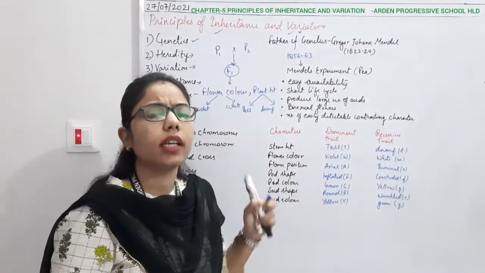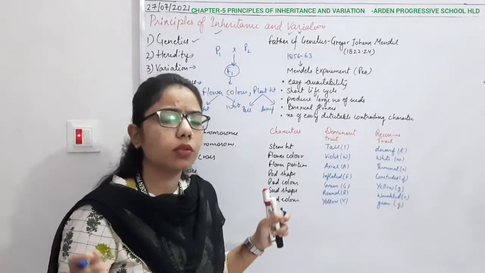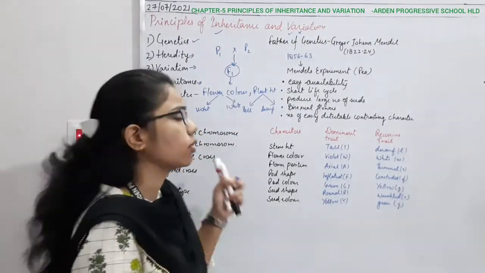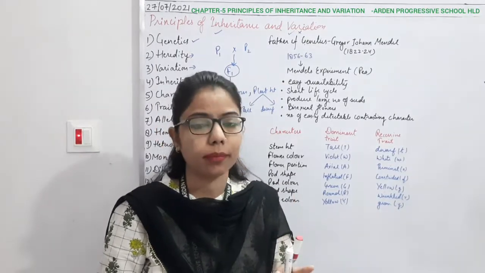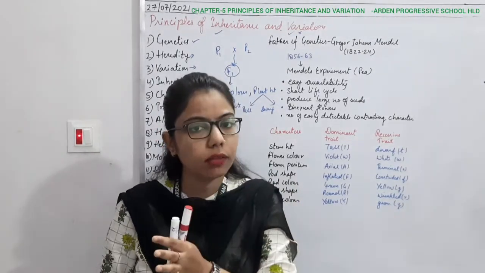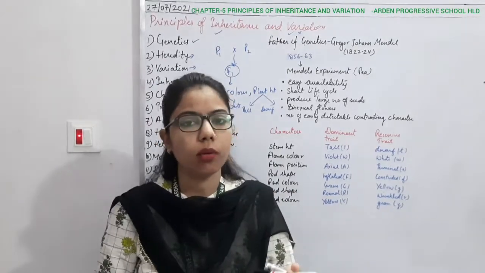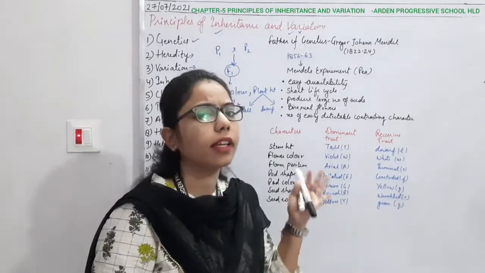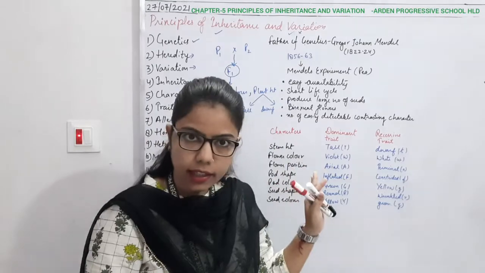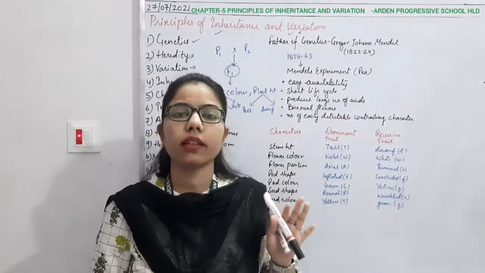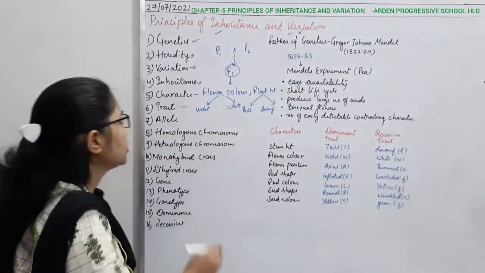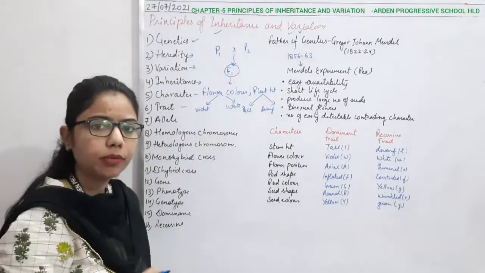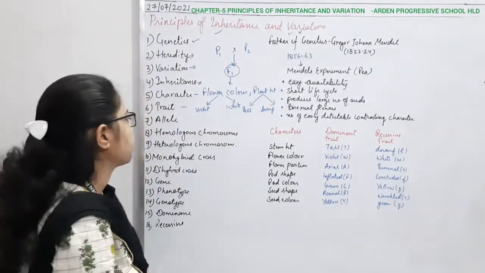You can relate the examples, so many are there. Like we can assume the eye color. Eye color is a character, but what can be the different traits of that eye color? Black, brown, so these are the traits. Likewise, hair color is a character, and black, brown hair are its traits, right? So this is the difference between character and trait.